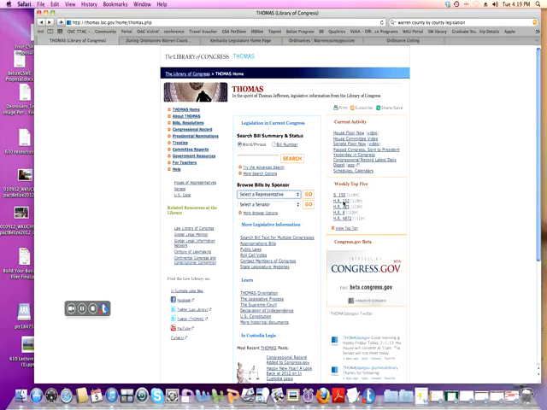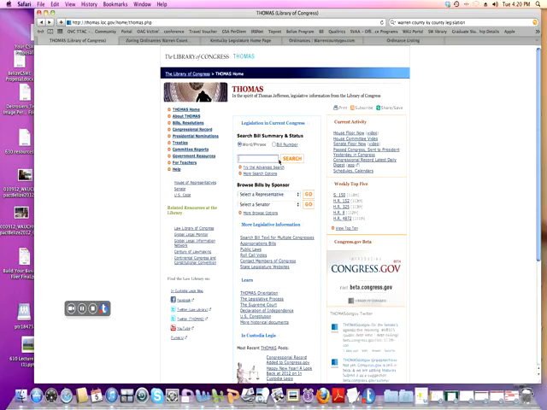HR would be House of Representatives, and this is the 152nd proposed piece of legislation this year, and it is the Disaster Relief Appropriations Act of 2013. That has to do with the money they're going to give people for disasters this year. They also have video, so you can watch Congress live. It's kind of like watching paint dry, but sometimes it gets exciting when they argue. But you can look up words and bills here.